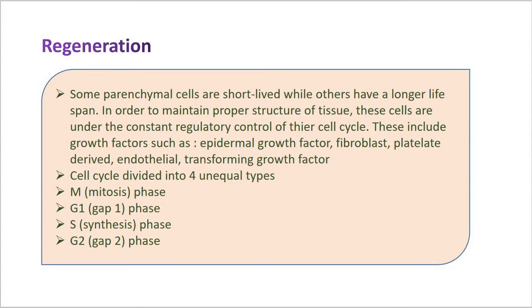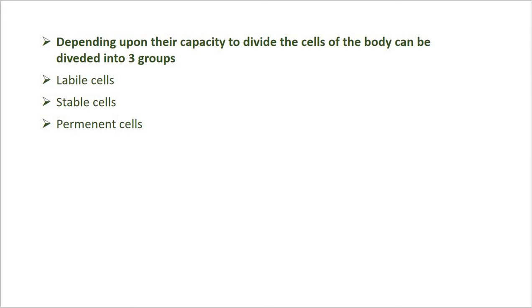Now, depending upon their capacity to divide, the cells of the body can be categorized into three different groups: the labile cells, stable cells and permanent cells.